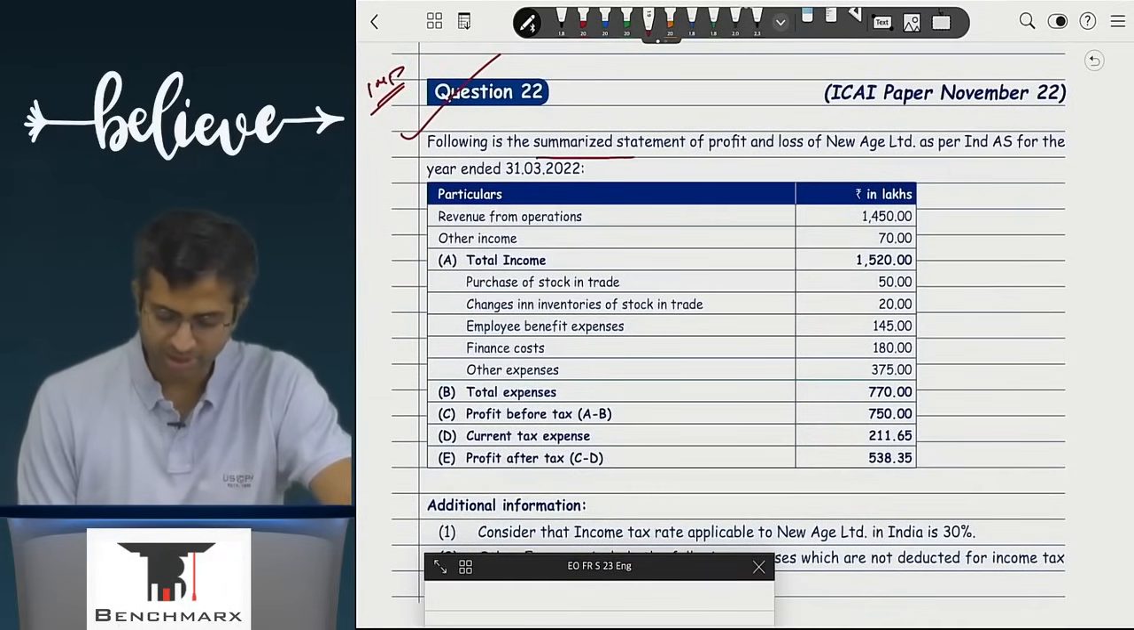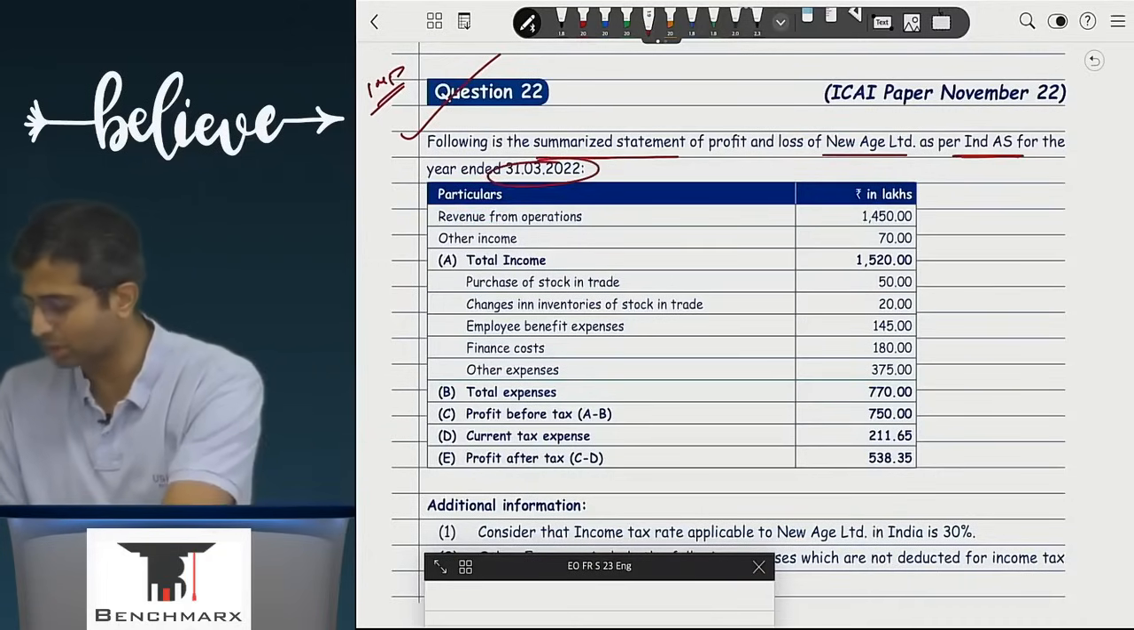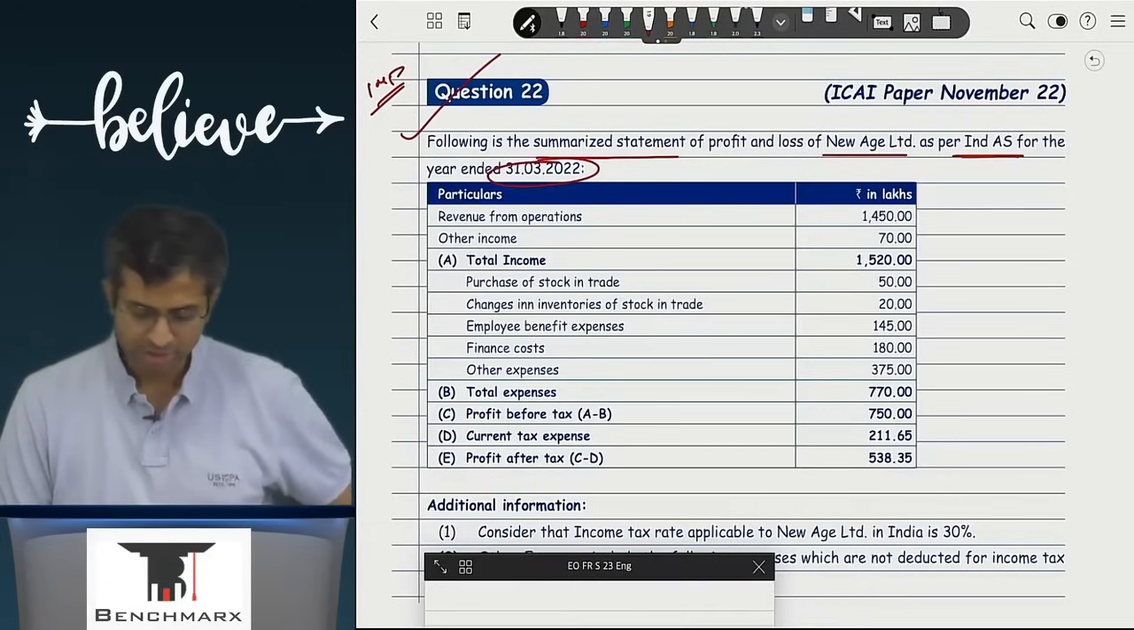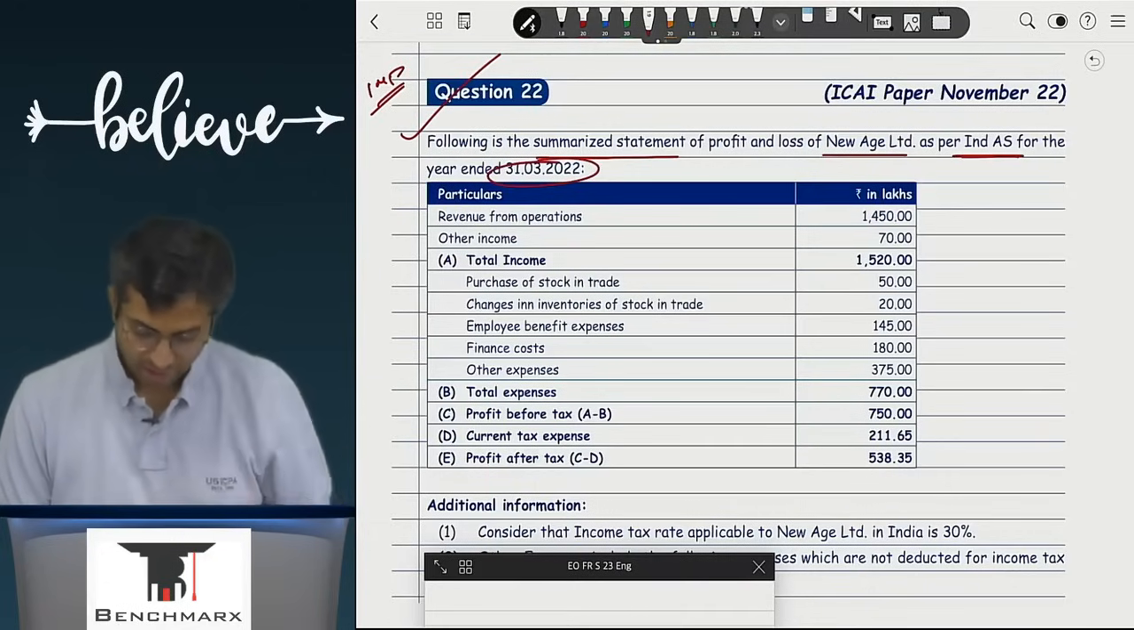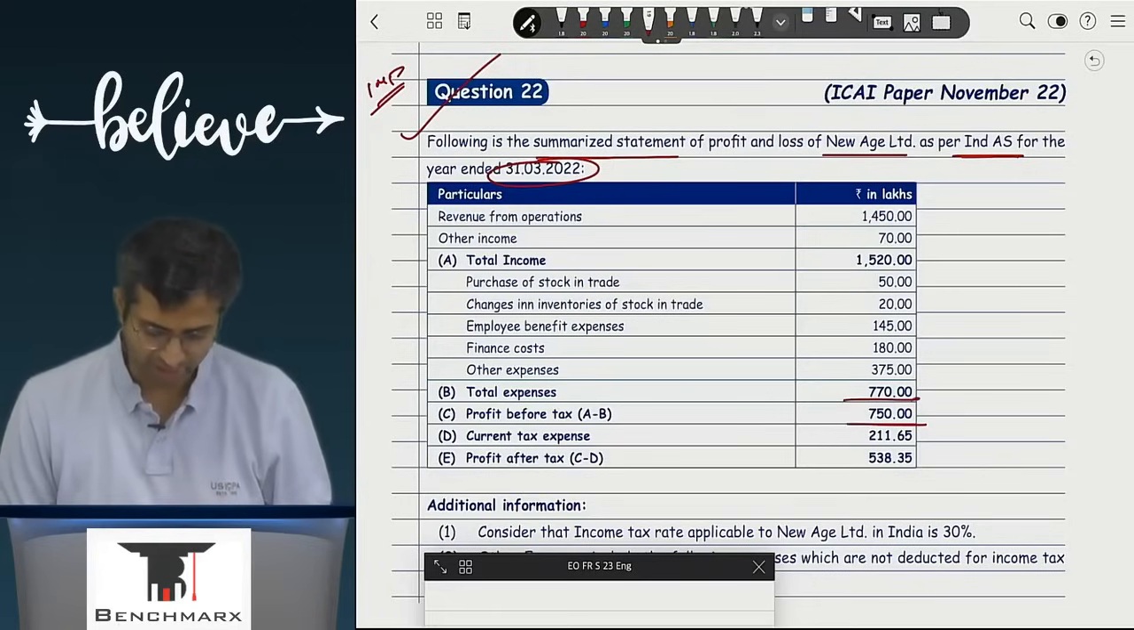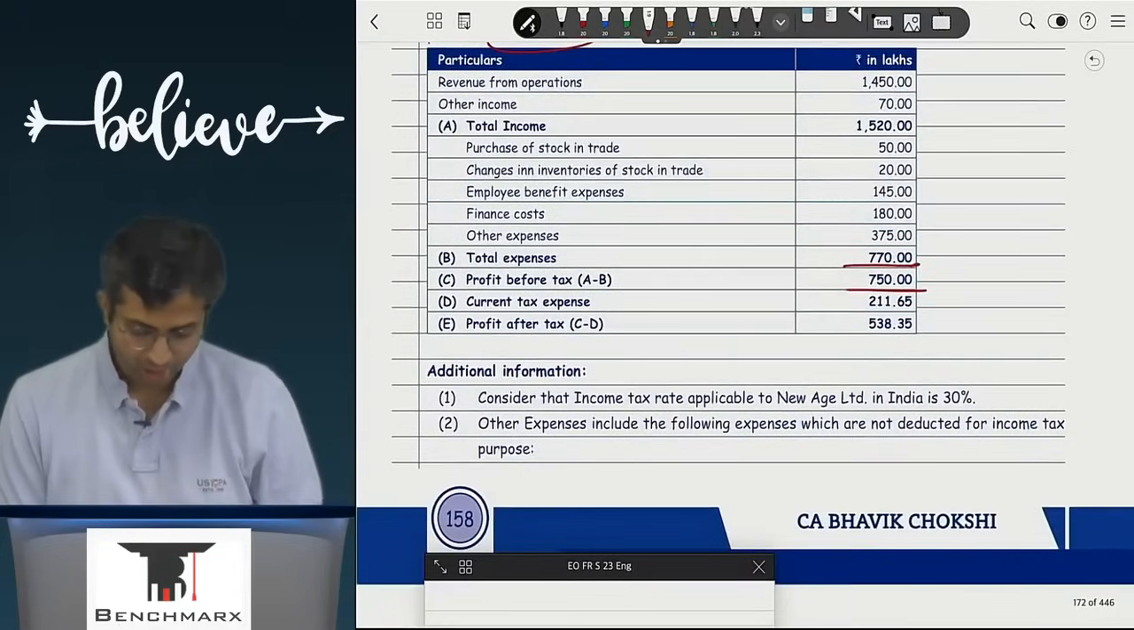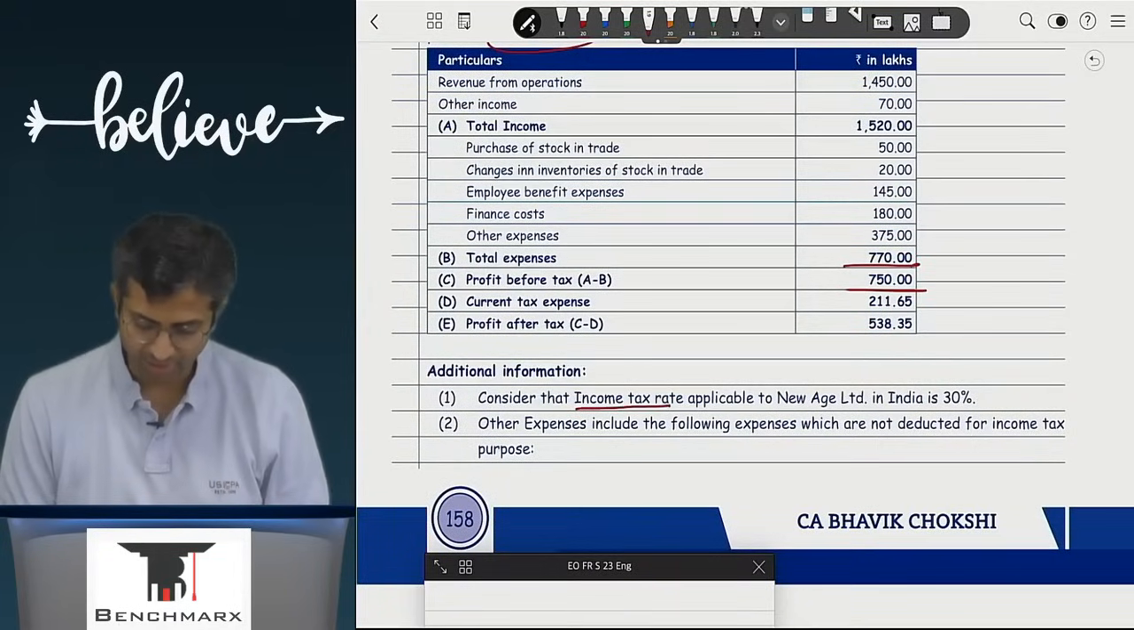Following is a summarized statement of profit and loss of New Age Limited as per Ind AS for the year ended 31st March 2022. So this is the position as per Ind AS. Now you will have everything before. So your total expenses are 770, profit before tax is 750, current tax expense 211, and then you have profit after tax. Consider that income tax rate applicable to New Age Limited is 30%.